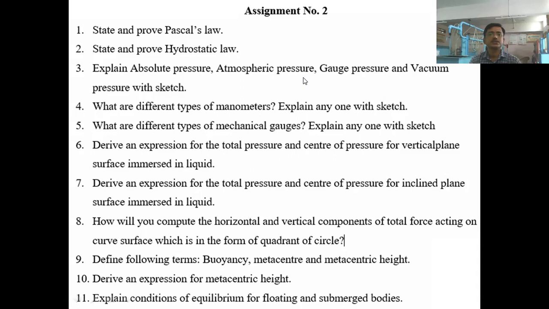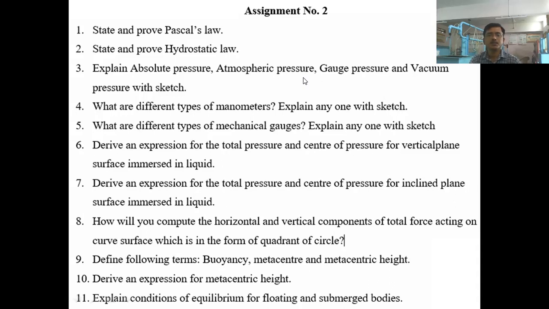Our first question is, state and prove Pascal's law. Then state and prove hydrostatic law. Then explain absolute pressure, atmospheric pressure, gauge pressure, and vacuum pressure with sketch. Then what are the different types of manometers? Explain any one with a sketch. What are the different types of mechanical gauges? Explain any one with sketch. Derive an expression for total pressure and center of pressure for a vertical plane surface immersed